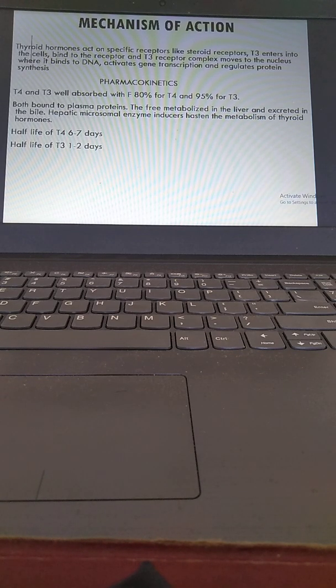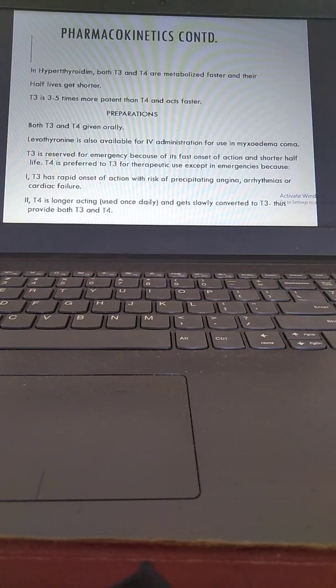Hepatic microsomal enzyme inducers hasten the metabolism of the thyroid hormone. The half-life of T4 is 6 to 7 days and the half-life of T3 is 1 to 2 days. In hyperthyroidism, both T3 and T4 are metabolized faster and their half-lives get shorter. T3 is 3 to 5 times more potent, as I have already told you, than T4 and acts faster.